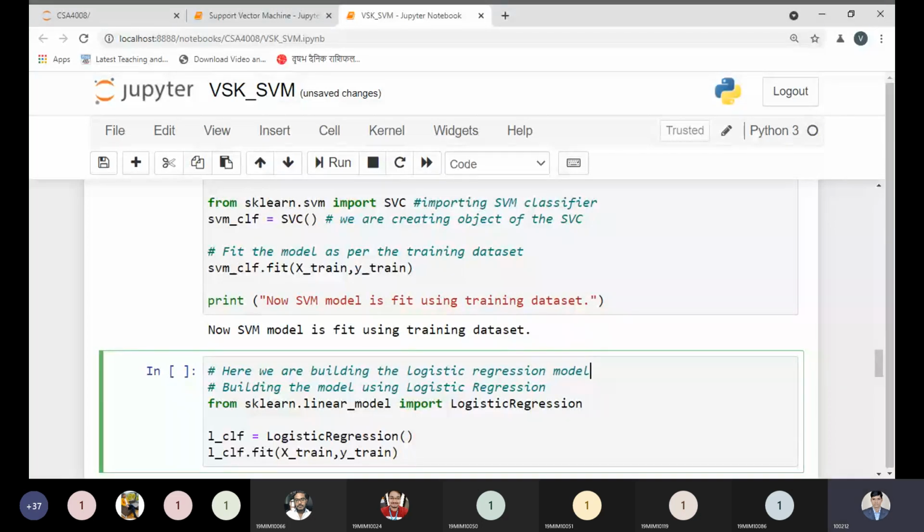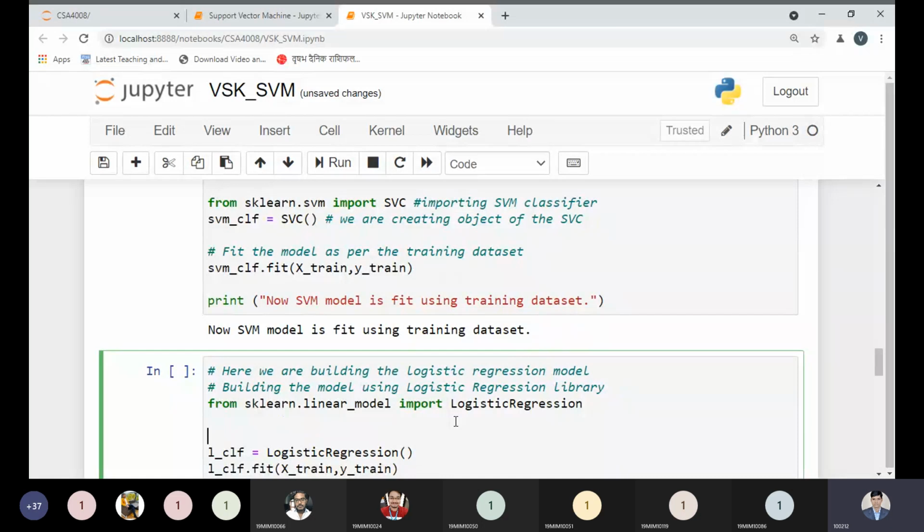So here we are building the model, logistic regression. We have written over building the model using the logistic regression library. So from sklearn.linear_model import LogisticRegression, we have done this activity. Same thing we are doing over here.